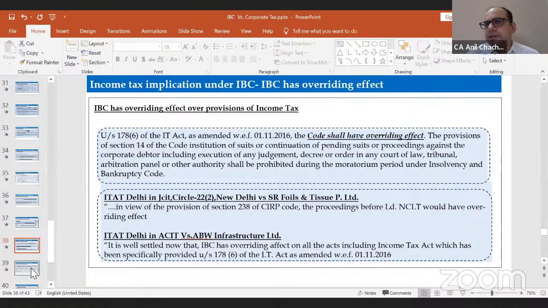So meaning thereby that if there are any proceedings or any other tax due under the Income Tax Act, and the resolution plan has been given, then whatever is mentioned under the IBC, you need to apply it.